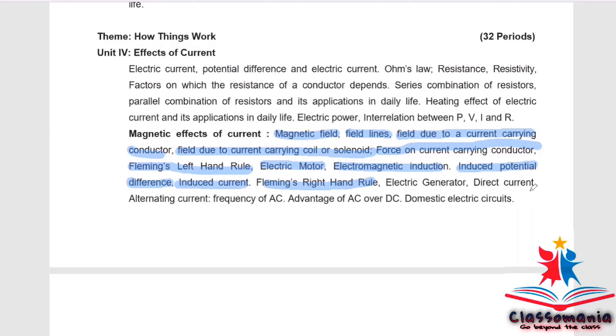Again, I am repeating, from Unit 4, nothing has been deleted from the chapter Electricity, whereas from the chapter Magnetic Effects of Electric Current, electric generator, direct current, alternating current, frequency of AC, advantage of AC over DC, and domestic electric circuit have been deleted.